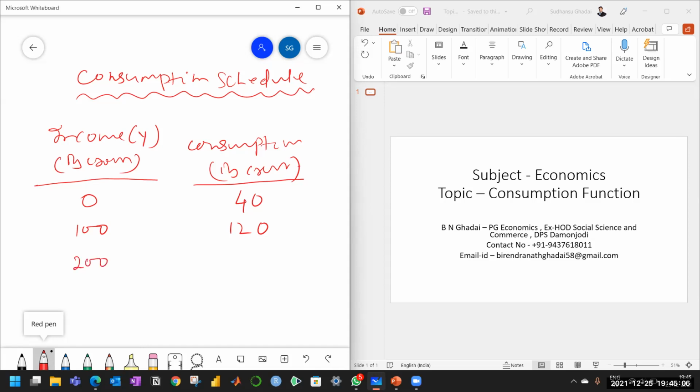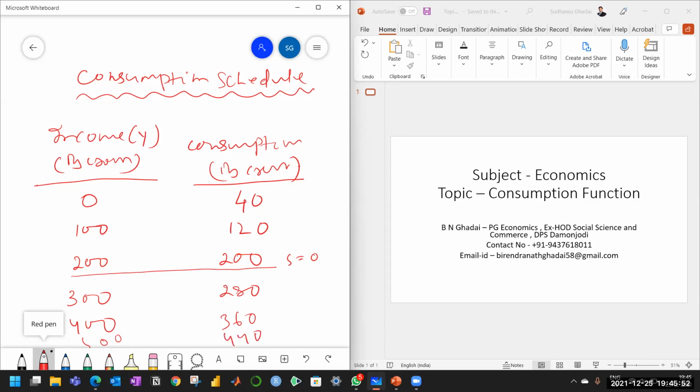Now, suppose your income is 200. Every time we are increasing consumption at the same ratio, so consumption is 200, and this is the break-even level, because income is equal to consumption, and here saving is equal to 0. Now suppose your income becomes 300. Saving will start positive. So consumption is 280, so that you go for a positive saving of 20. Similarly, if you have income of 400, this will be 360. And when your income becomes 500, this will be 440.